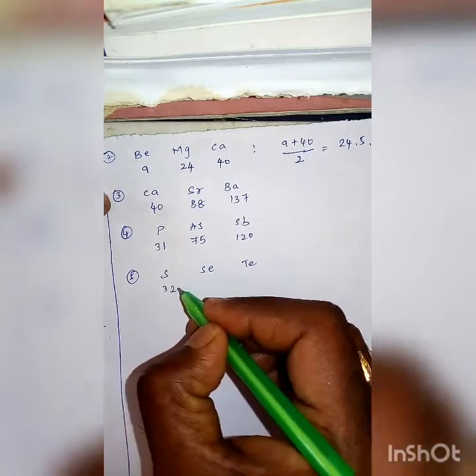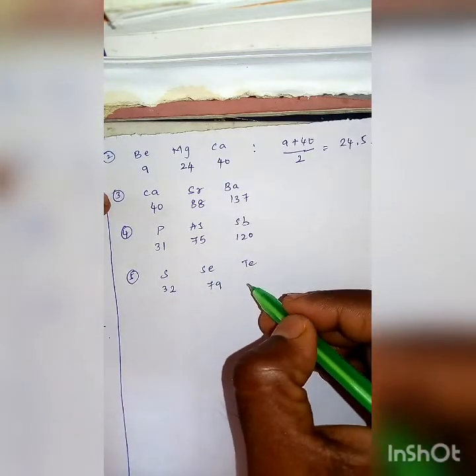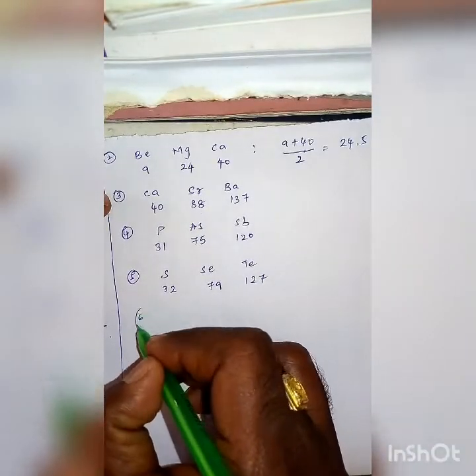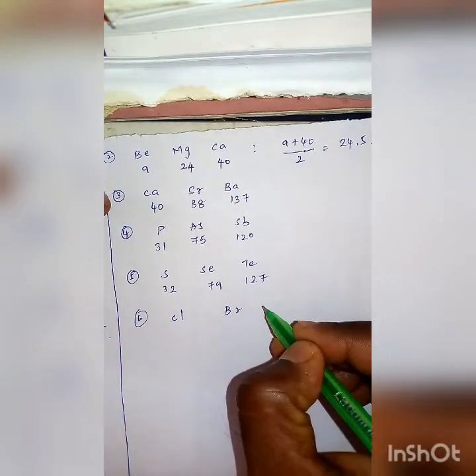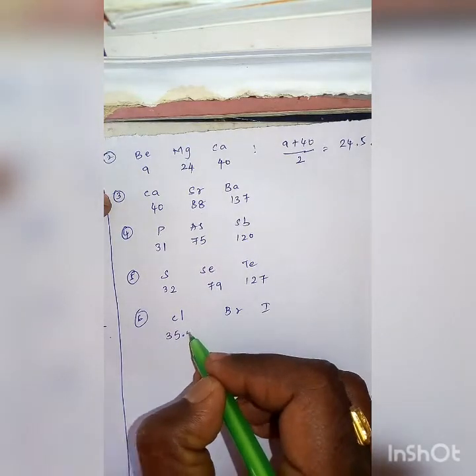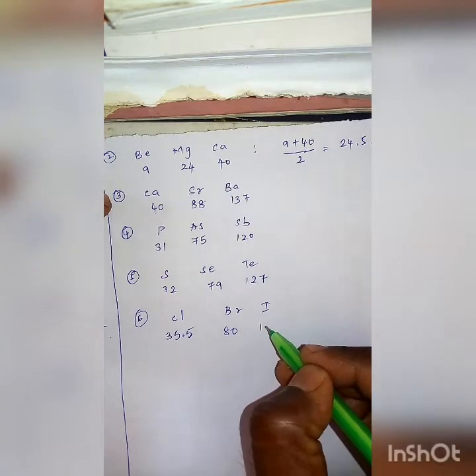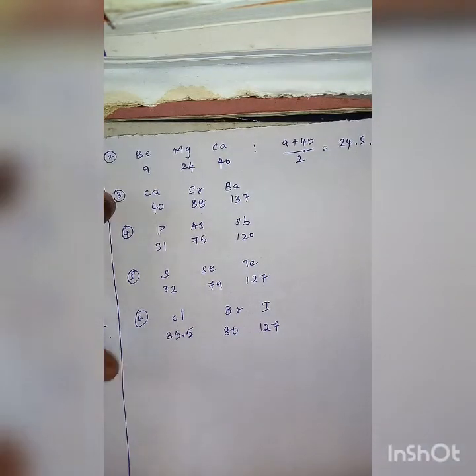Sulfur atomic mass is 32, selenium atomic mass is 79, tellurium atomic mass is 127. And one more: chlorine, bromine, iodine. Chlorine atomic mass is 35.5, bromine atomic mass is 80, iodine atomic mass is 127.